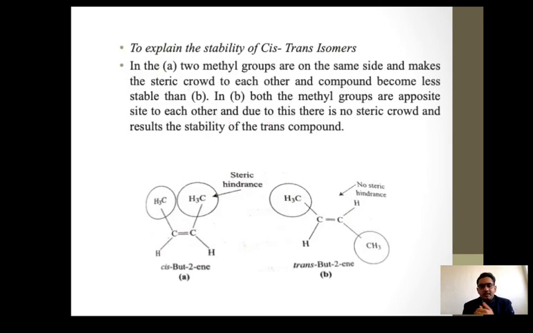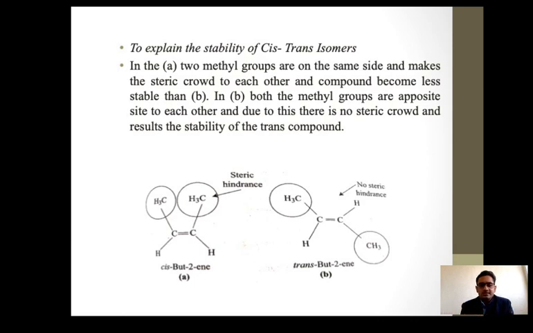The stability of cis and trans isomers also depends on the steric hindrance or steric effect. Particularly, to explain the stability of the cis and trans isomers: in the cis, both CH3 groups are on the same side, but in the trans they are opposite. In the cis compound, the 2 methyl groups make a crowd with each other, and the crowdiness increases. They oppose and resist each other.